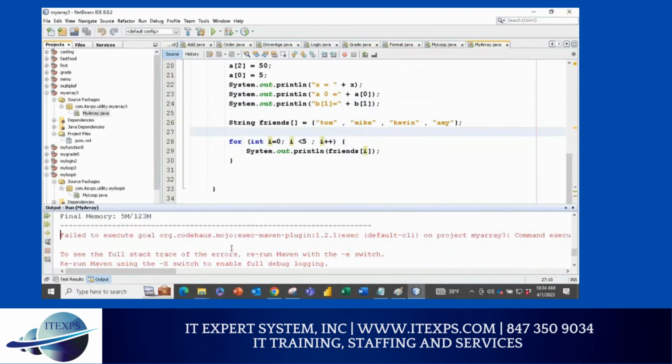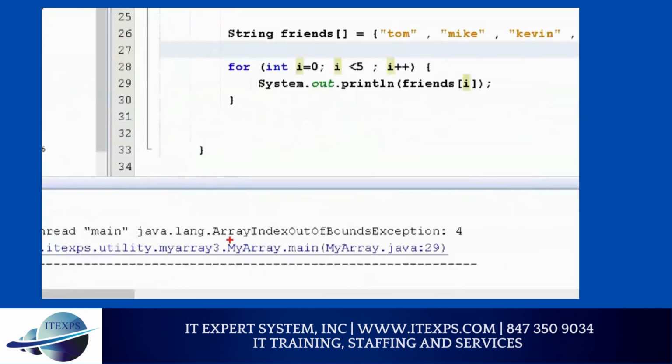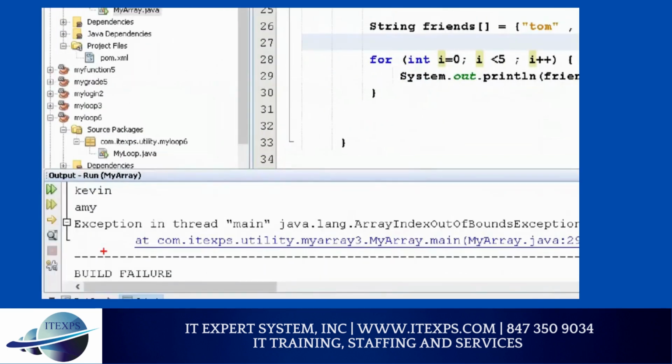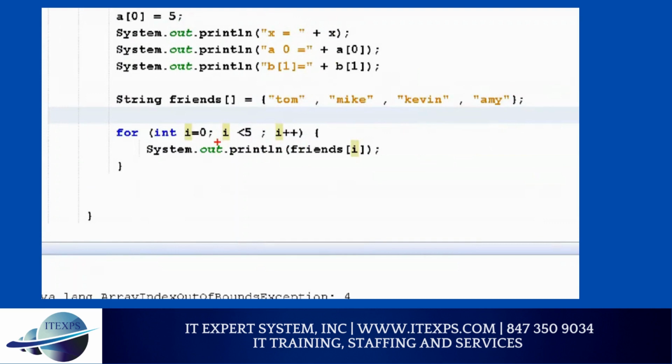And that's the news. So you can see now I have an error. If you read the error, it's array index out of bound. Why? Because when the loop is going up to 4, it says there is no element at 4 here. Make sense? So this is called an exception. What we call exception, exception means error. This only happens when you're trying to read more than your array capacity.